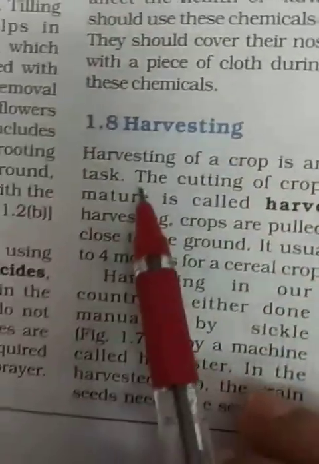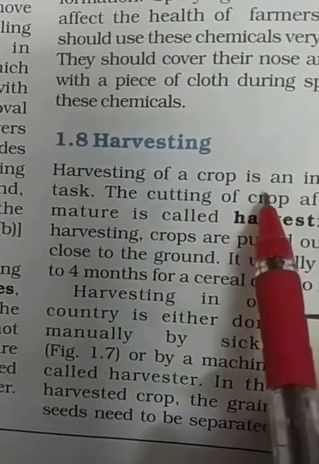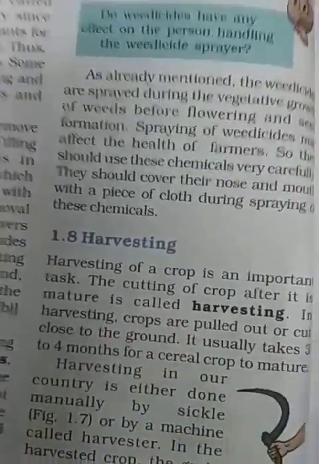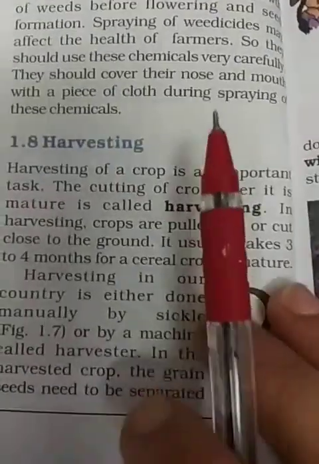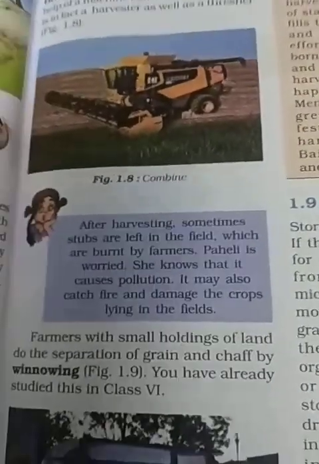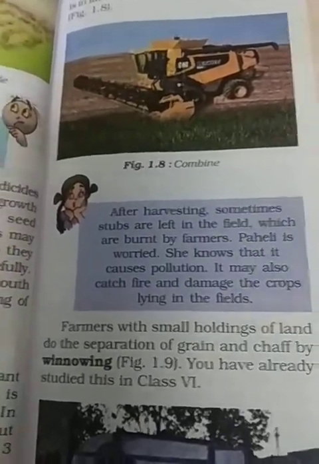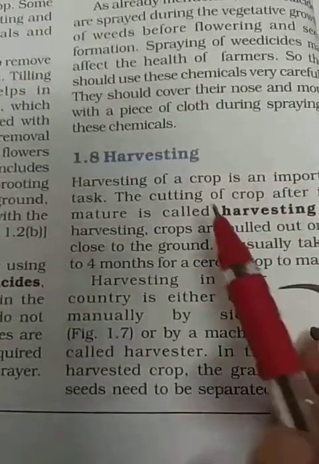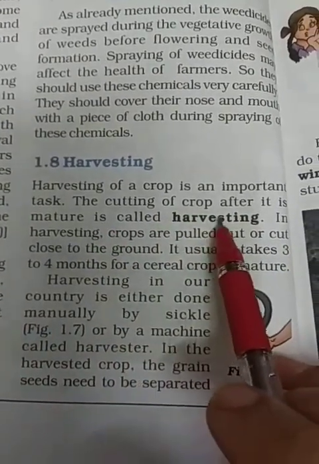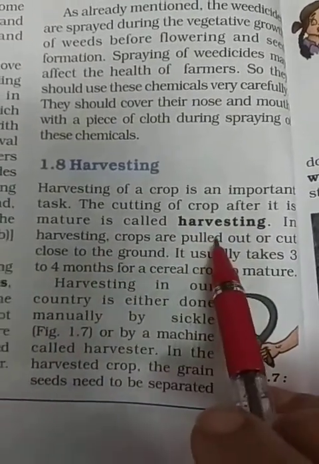Now the next step is harvesting. Harvesting is done by two methods. First is the manual method, where a sickle is used to harvest the crop, or second is the mechanical method, where a huge machine called a harvester or combine is used. Harvesting of a crop is an important task. The cutting of the crop after it matures is called harvesting.